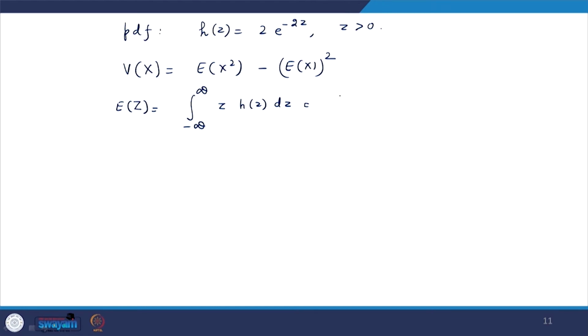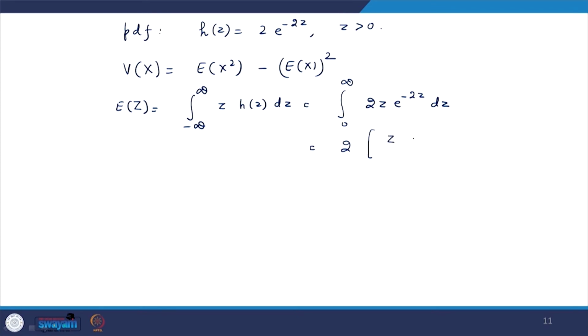So, it is given by, now it is 0 to infinity, z times 2 z e raised to power minus 2 z dz, because we assume that otherwise it is 0. I mean only for z greater than 0 it is defined like this, otherwise it is 0. So, now it is 2 times, now we have to integrate this. So, we have to apply integral by parts.